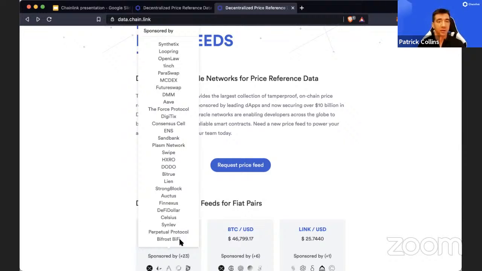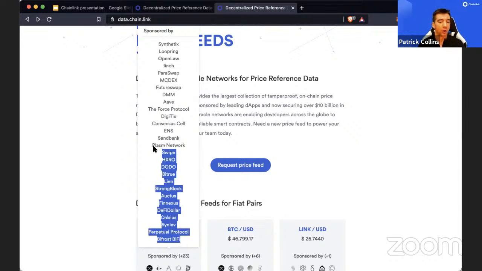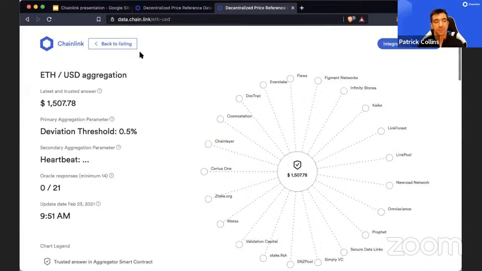The ask at the moment is, don't be a rent seeker. If this becomes an integral part to your protocol that's making a ton of money, consider chipping in, because that's also going to help make it more and more secure. So the long answer there is basically, right now you can see it for free, but that might change in the future, because these guys are paying to keep it up.